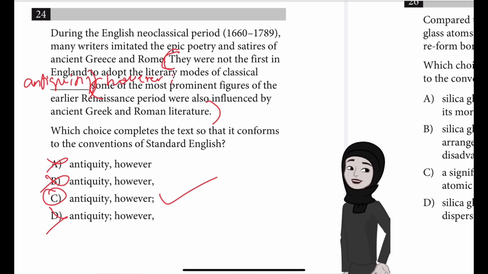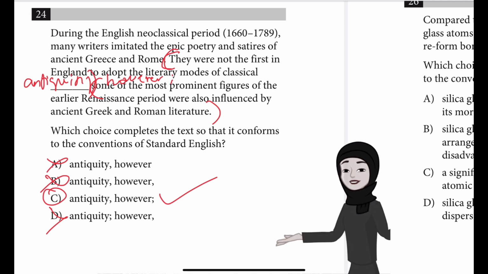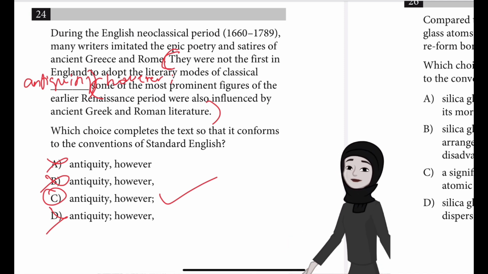the clause that this is part of, that prominent Renaissance figures were also influenced by classical literature, is contrary to the information in the previous clause, that neoclassical writers were not the first to adopt classical literary modes.